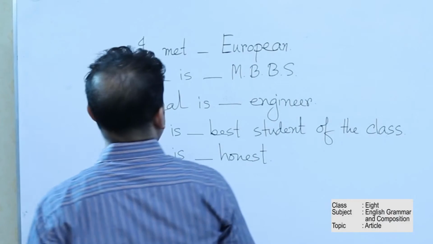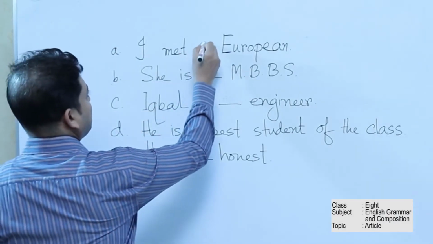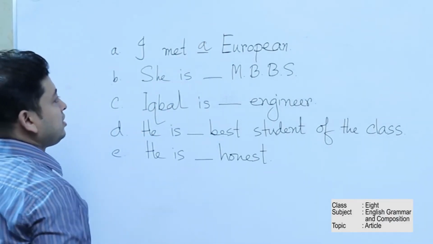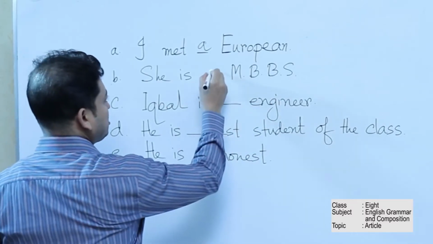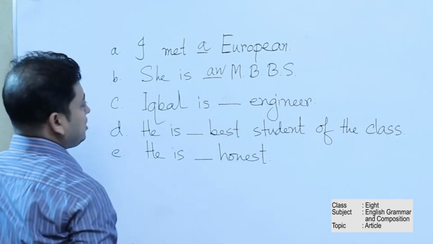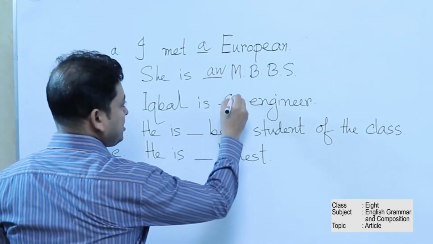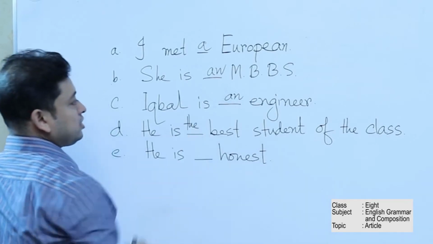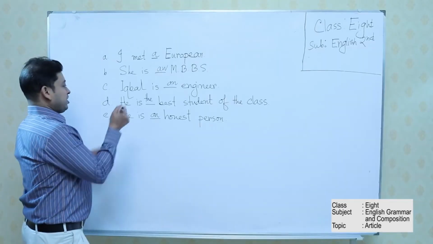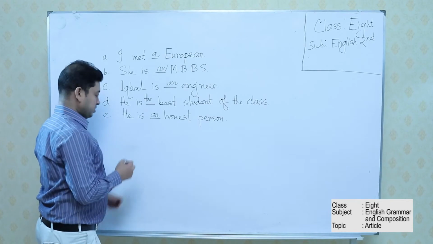The first example is: I met a European. The answer will be A. Now, she is an MBBS. This is an abbreviated form. The answer will be AN. Now, Iqbal is an engineer. He is the best student of the class. Okay, number 5: he is an honest person.